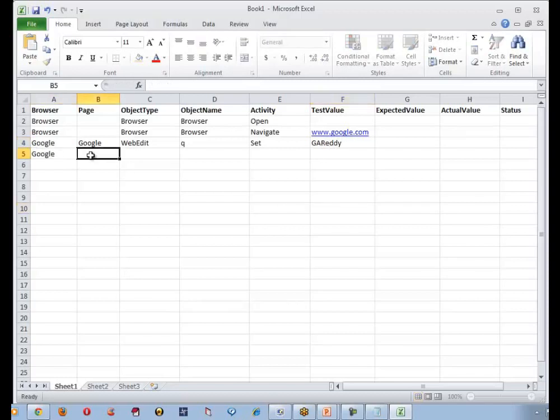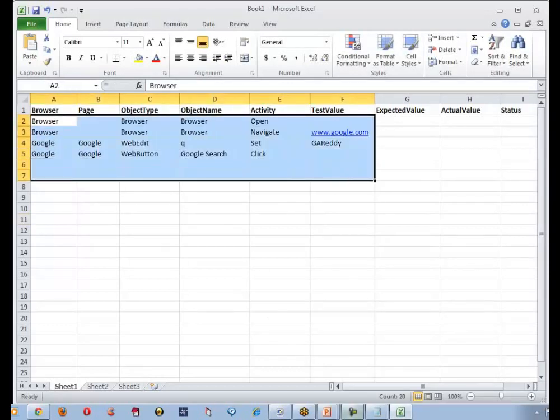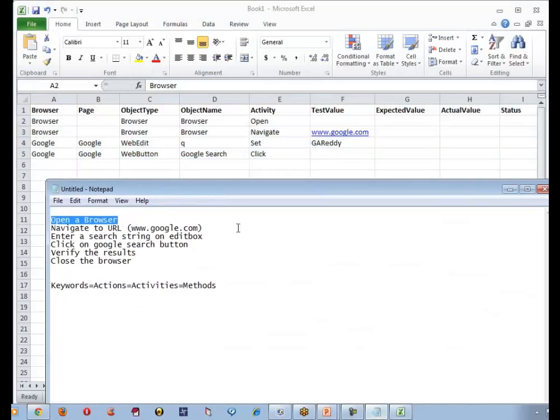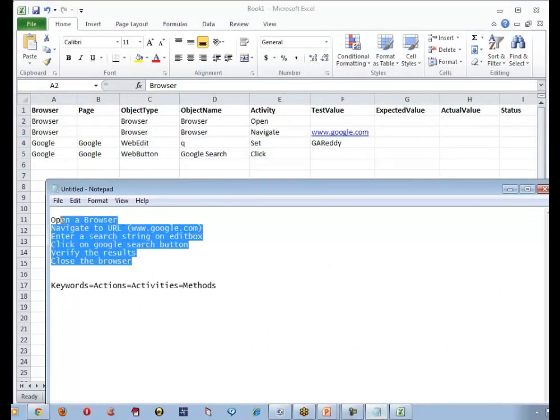Similarly, on the Google browser, Google page, with respect to a web button, what is my button name? My button name is called Google search. What I want to do? I want to click. Can you just understand the test case here? I have just written the same test case, whatever I said here. Can you just map these test cases with that? Are these looking similar or different? Similar. Almost similar, but we made it into one level where I'm going to take the keywords into picture.